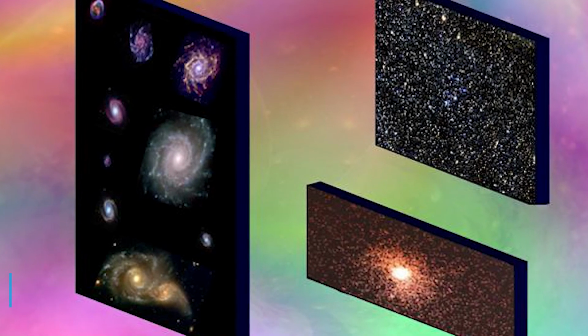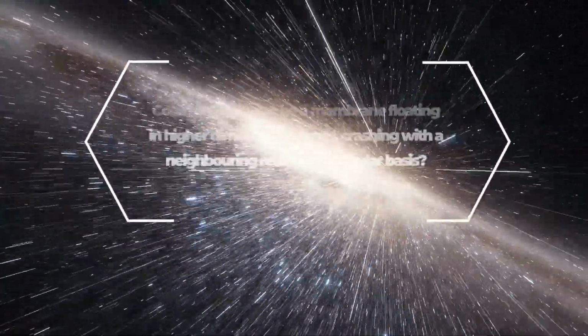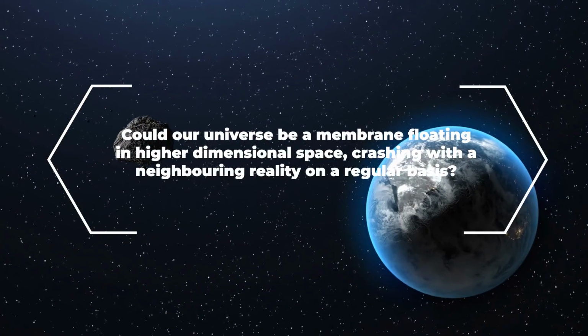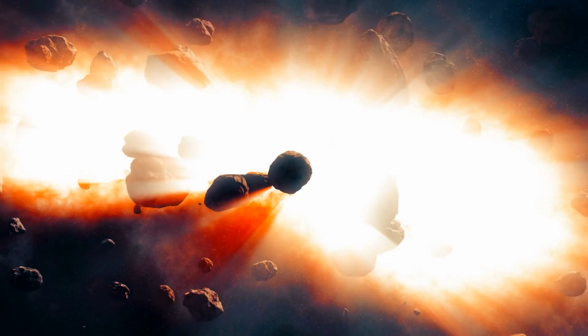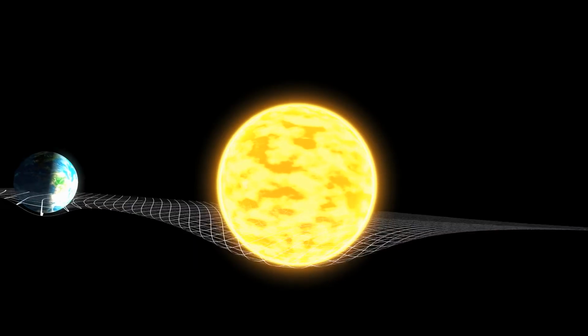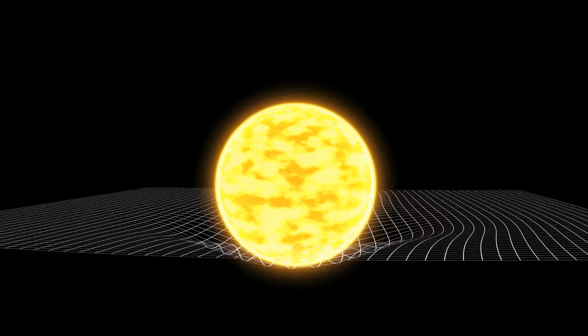Let's look into another one, the clashing brane theory. Let's go through another question. Could our universe be a membrane floating in a higher dimensional space, crashing with a neighboring reality on a regular basis? There are enormous additional dimensions of space, according to a branch of string theory known as brane world. And while gravity can reach out into them, we are restricted to our own brane universe with only 3 dimensions.